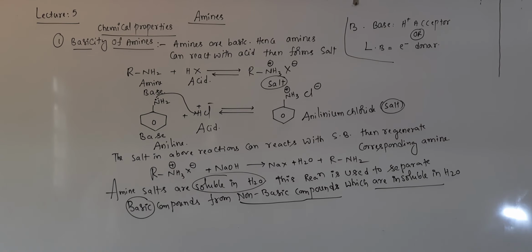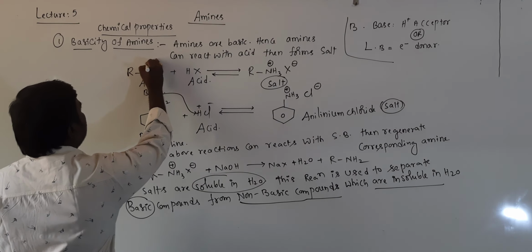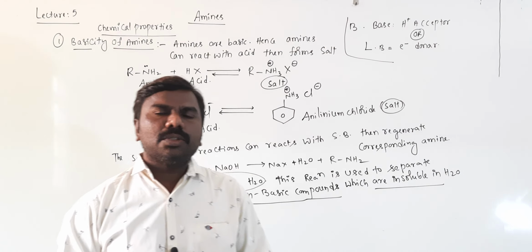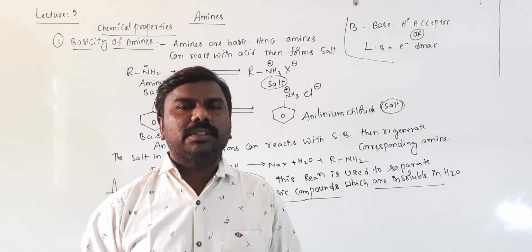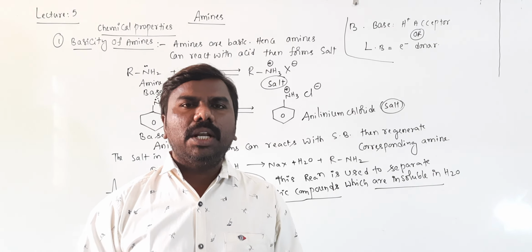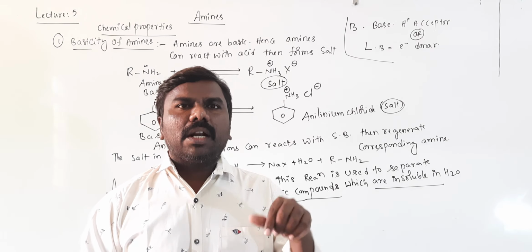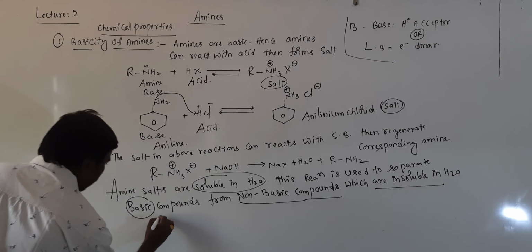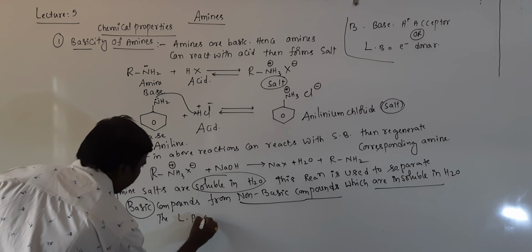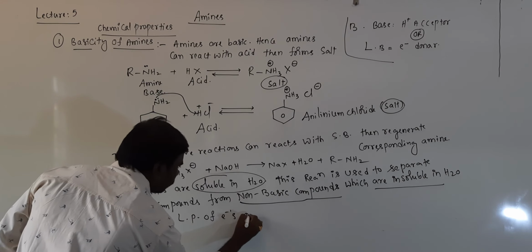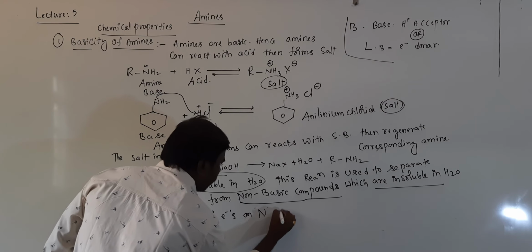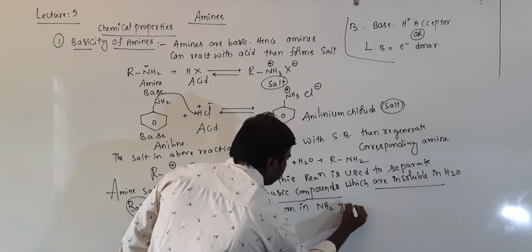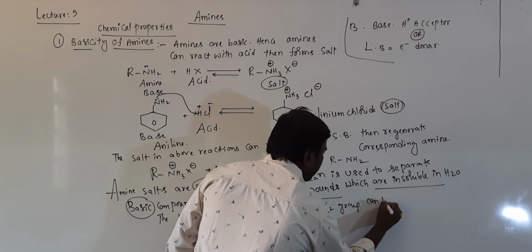So here in amines the NH2 group is available. On that NH2 group there is a lone pair of electrons. Then this pair will be easily donated to others. An electron donor is called a Lewis base. Yes. The lone pair of electrons on the nitrogen atom in the NH2 group can be donated to others.